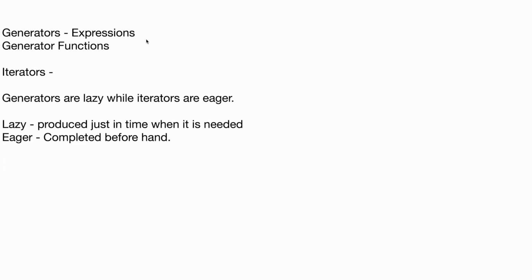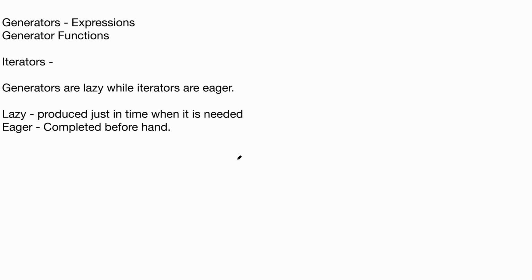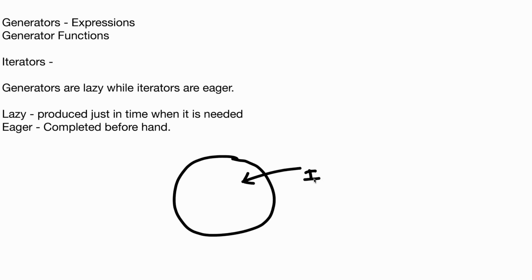The other thing is over here. Let me just try to draw. Let's see, this is an iterator. Then generators are a subset of that. What does it mean?